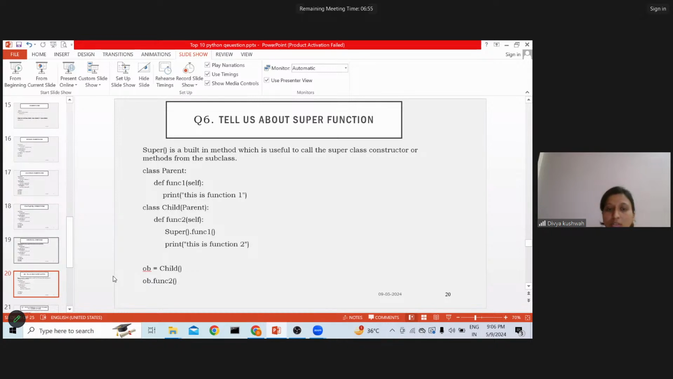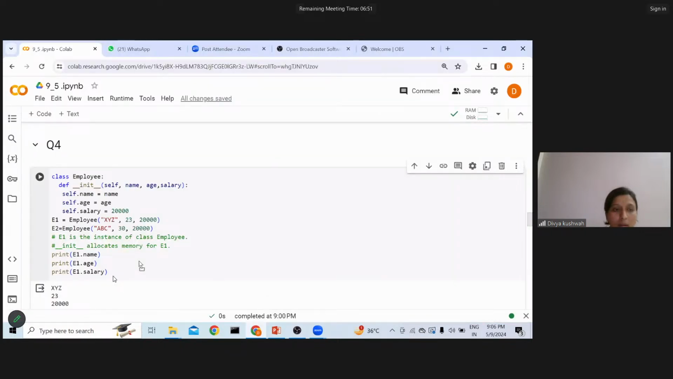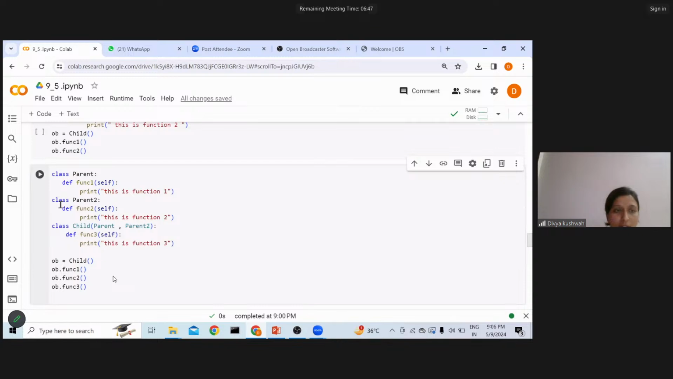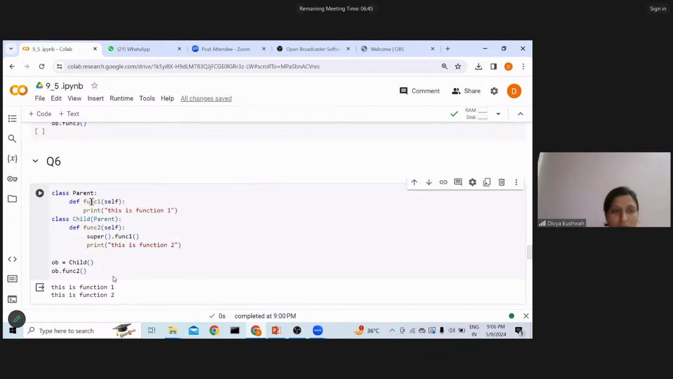So let's go to this. This is the super function, right? The parent class's function one is the function of the parent. So if I'm using this function one of the parent, I'll use super. Super indicates the super class of that particular child class. All right, so you can explain that to the interviewer.